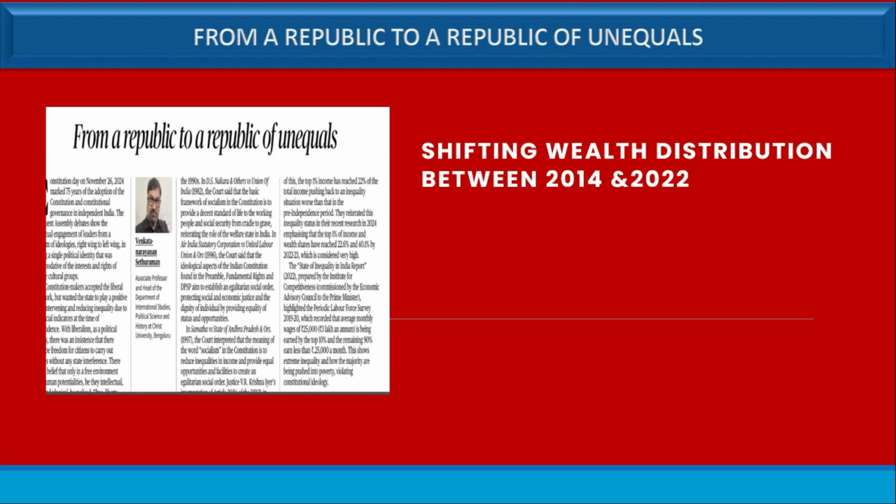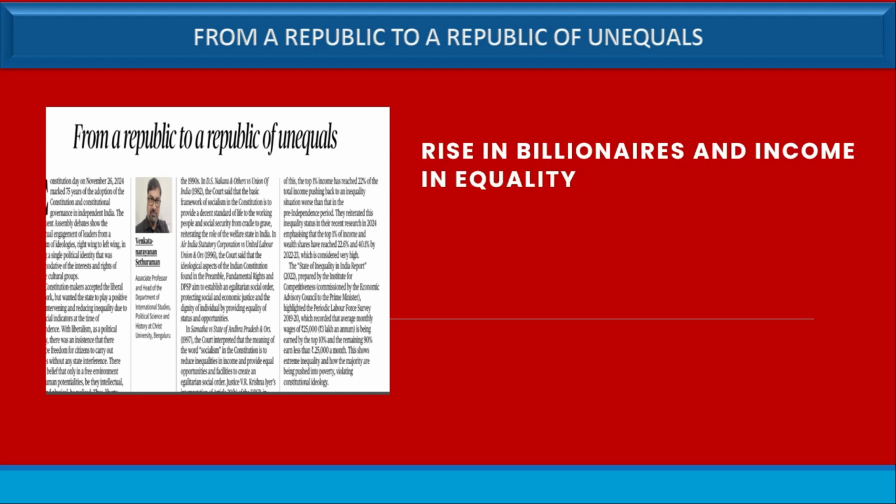The upper castes, a single group, own wealth far more than their portion of the population, and social capital and economic advantages overlap in India. So there is a rise in billionaire income inequality.